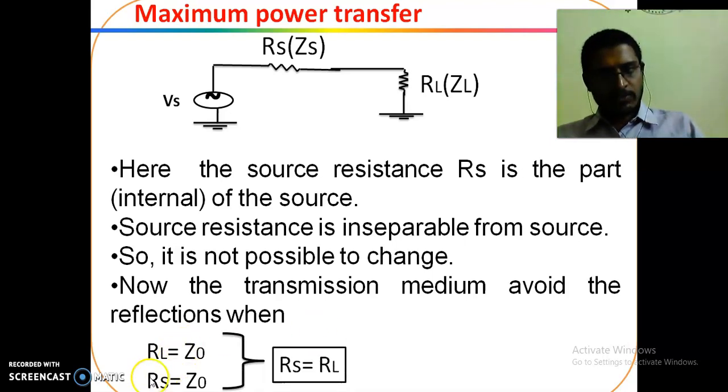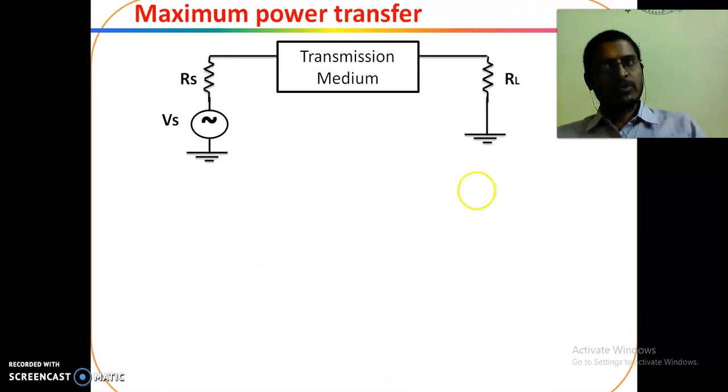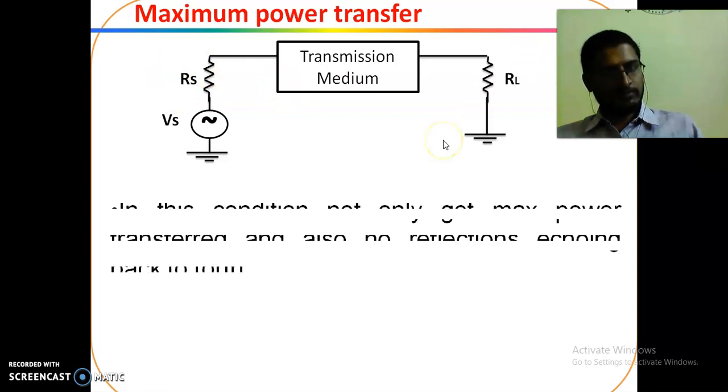So this leads to Rs equal to RL. Finally, Rs is equal to RL is equal to Z0. This satisfies both maximum power transfer and also avoids reflections. For the maximum power transfer theorem, this is the transmission media, Vs, Rs and RL.